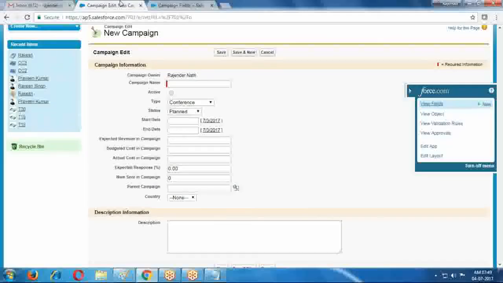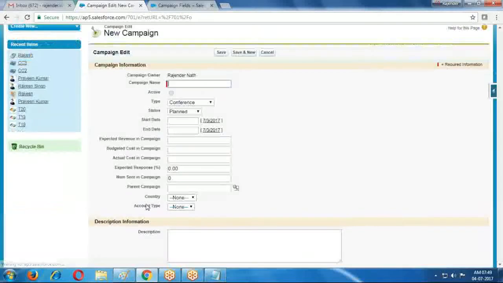So I created one field; the previous country is there, and after country I created one more, account type.